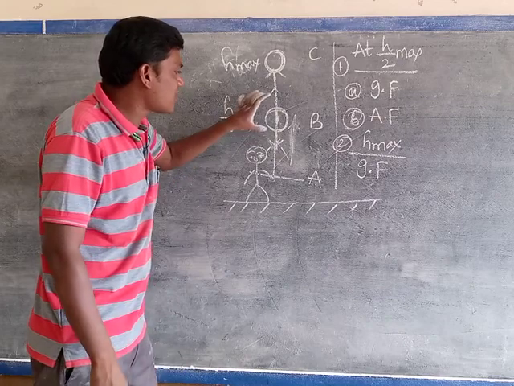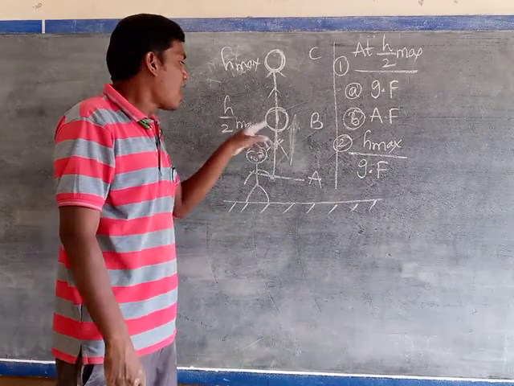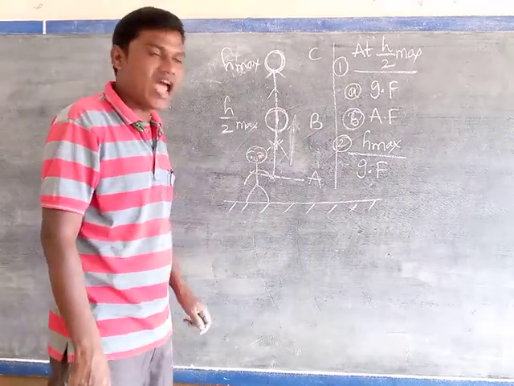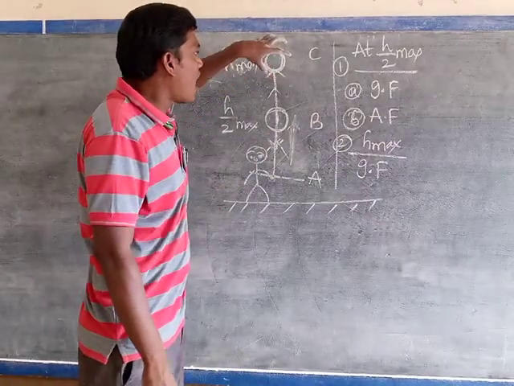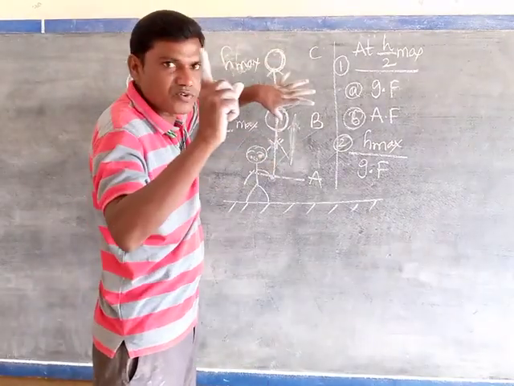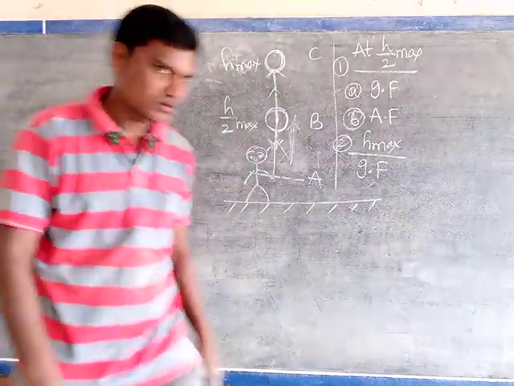Two forces are acting: our applied force acting vertically upward, and gravitational force acting vertically downward. At the maximum height, our applied force is 0. Only one force is acting, that is the gravitational force.